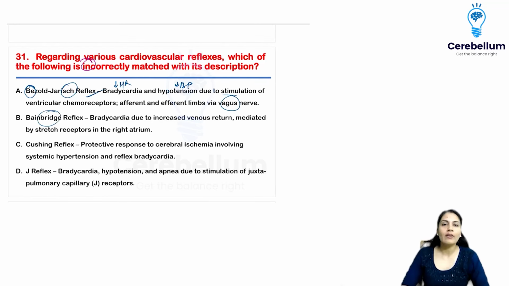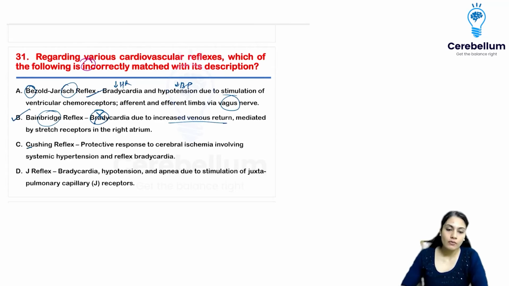Bainbridge, I told you, if the bridge reflex is there, it is the only reflex, only the Bainbridge reflex can cause tachycardia via stimulation of the SA node, right? Yes, it is going to cause venous return to be increased, but that is going to cause tachycardia, not bradycardia. This is incorrect. So they have asked us to find the incorrectly matched one. So this is incorrectly matched.